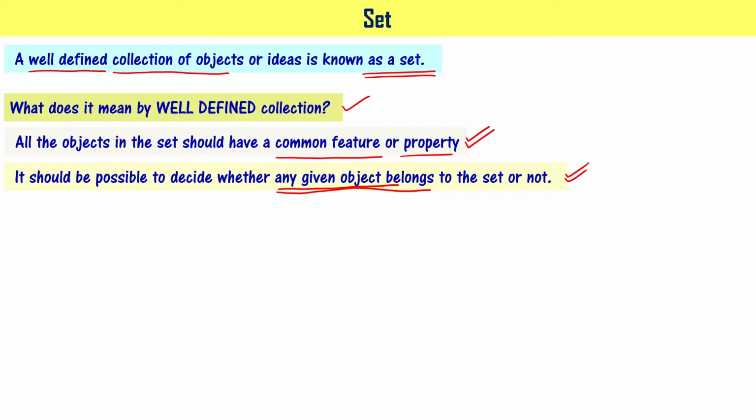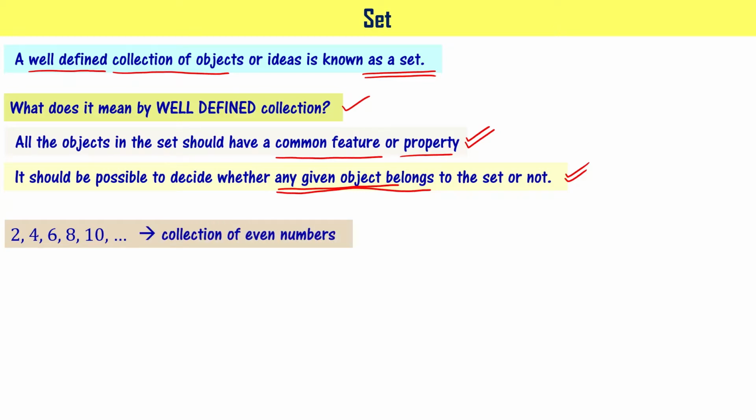Let's understand a little more about well-defined collection with the help of some examples. 2, 4, 6, 8, 10, and so on. These are even numbers, so let me say it is a collection of even numbers. Now we have to see whether it is a well-defined collection or not. The first requirement is that it should have a common feature or property.